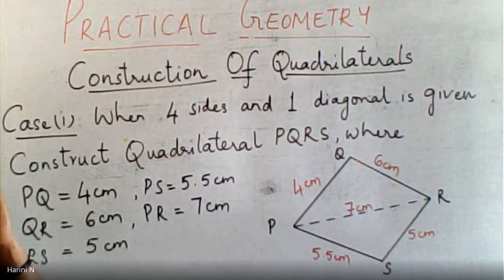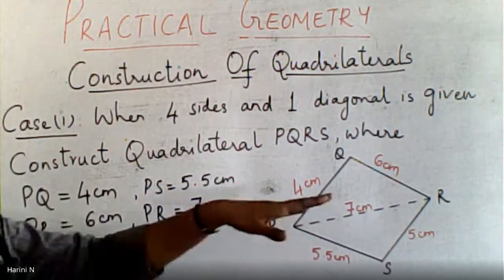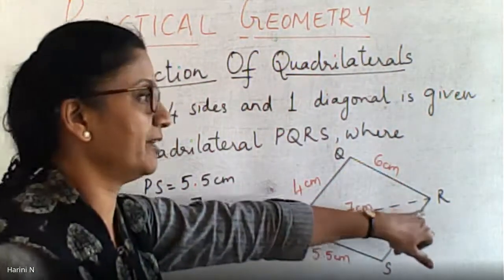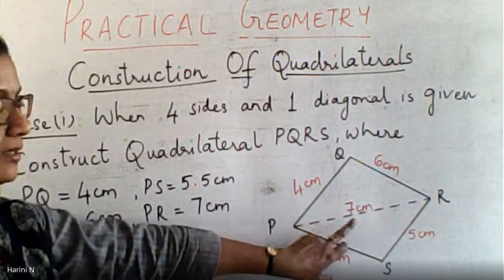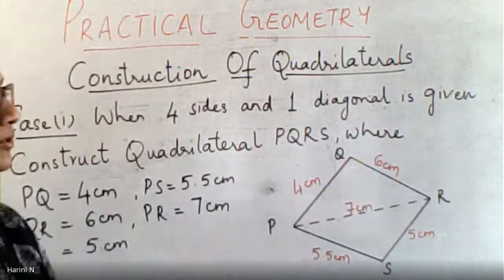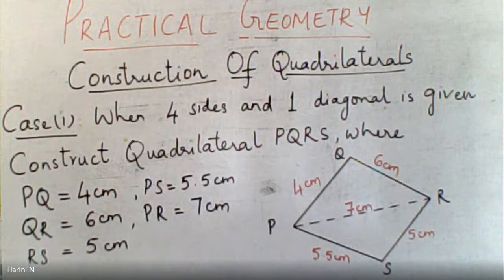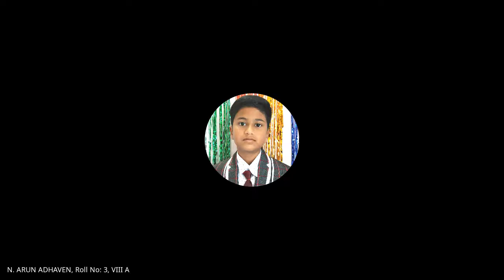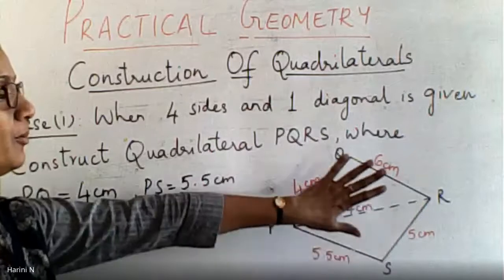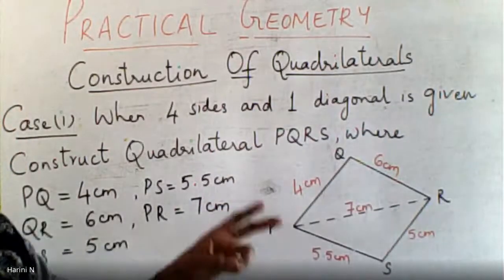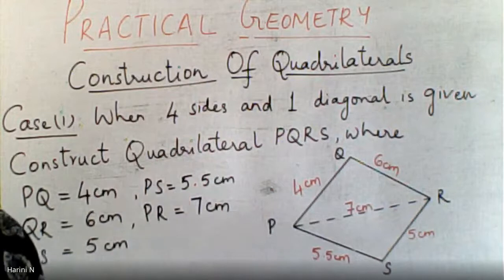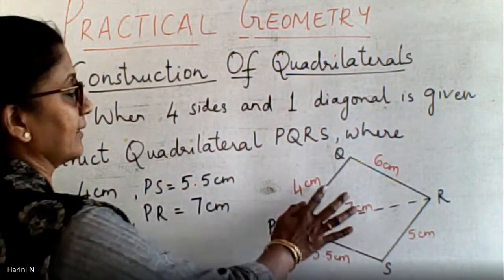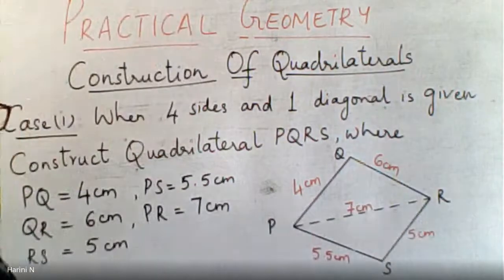Now, how the construction is going to work, I'm going to quickly tell you as you're drawing itself, try to follow what I'm saying. Now you see the diagonal PR is given to me, which is equal to 7 centimeter. By drawing this diagonal, what happened to the quadrilateral? It is divided into two triangles. So now we are going to look at this construction as constructing 2 triangles, one after another. And what is common for both the triangles? PR is the common side for both the triangles.